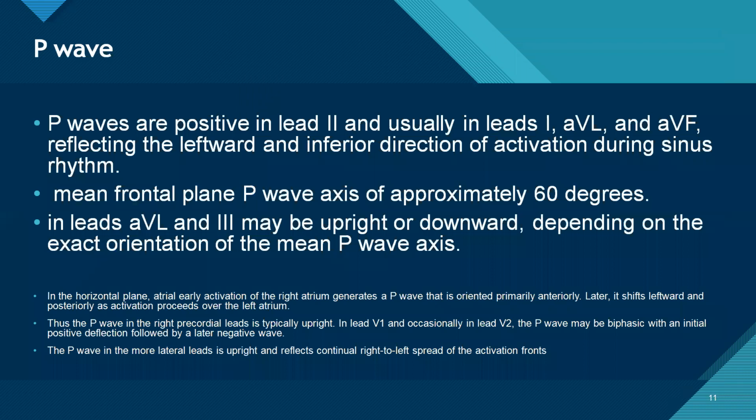Coming to the P wave. Generally P waves are positive in lead 2, and usually in lead 1 and AVF, reflecting the leftward inferior direction of activation. The P wave axis is approximately 60 degrees. The normal P wave axis ranges from 0 to plus 75. And in AVL and V1, it might be upright or down, depending on the exact axis.